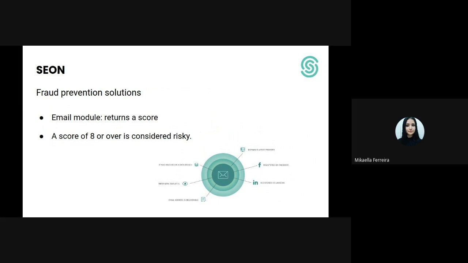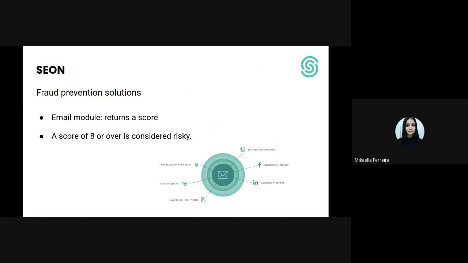In addition, a score ranging from 0 to 100 is also returned, which indicates the probability that the email is fraudulent. The documentation says that a score greater than or equal to 8 is considered risky, that is, it's more